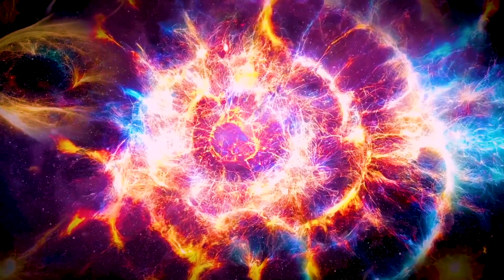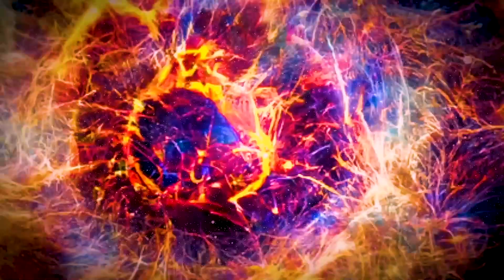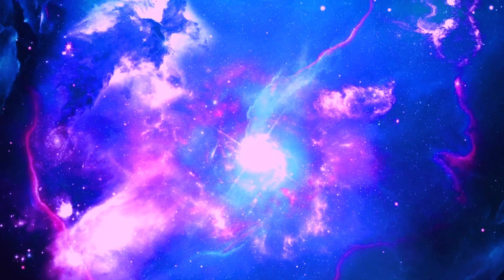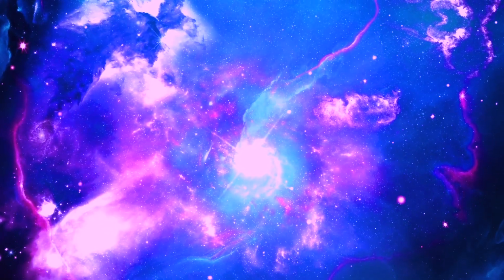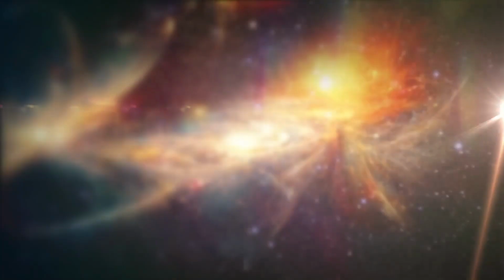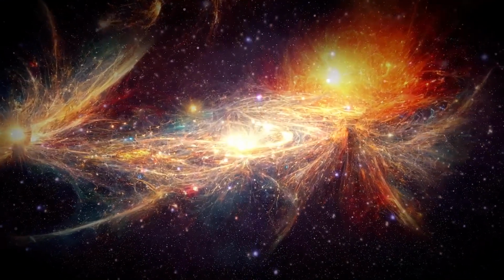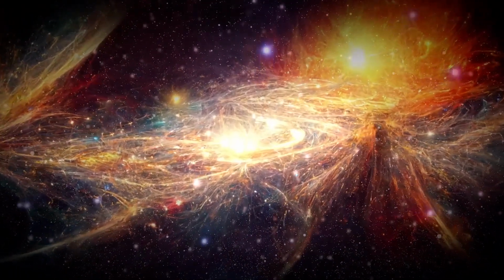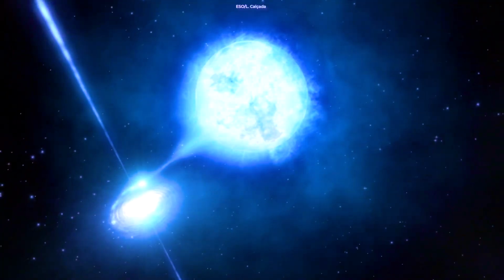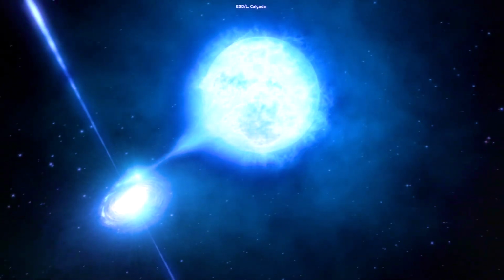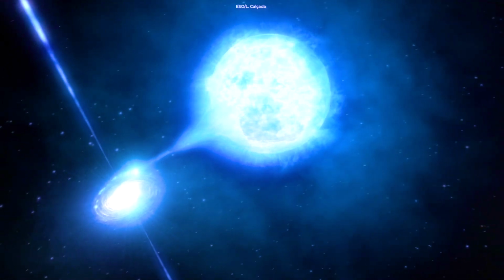Black holes have various observable effects on their surroundings. For example, they can distort space and time, causing a phenomenon known as gravitational time dilation. They also have powerful gravitational forces that can influence the motion of nearby objects, such as stars and gas clouds. Although black holes cannot be directly seen, scientists can infer their presence through the effects they have on nearby matter and light. This includes the emission of X-rays and other high-energy radiation from heated matter falling into the black hole, which can be detected by telescopes.